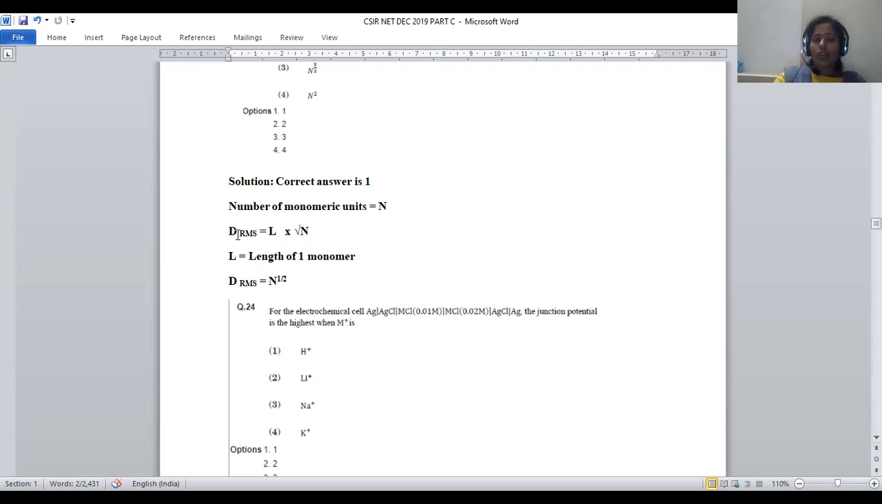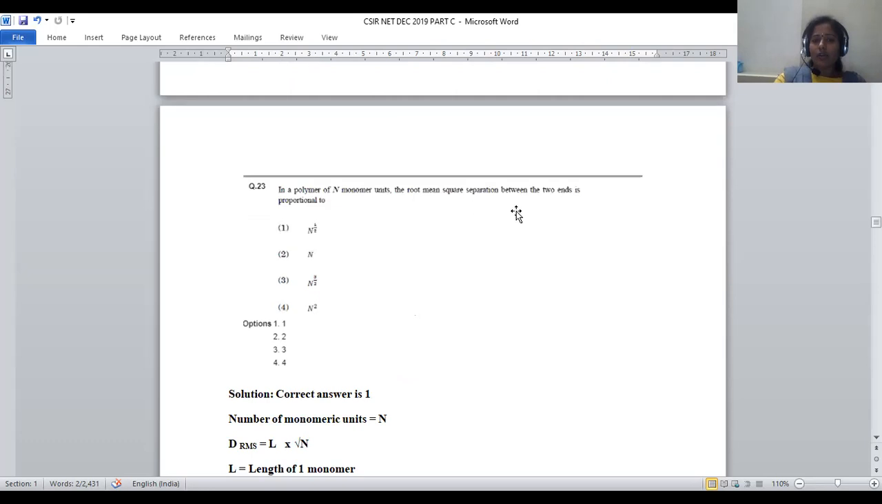So if L is removed, what happens? D is proportional to under root n, nothing but D proportional to n to the power 1 by 2. So the RMS of this polymeric unit is proportional to n to the power 1 by 2. Option number 1 is having n to the power 1 by 2, so the correct answer will be 1. For question number 23, option number 1 will be the right answer.